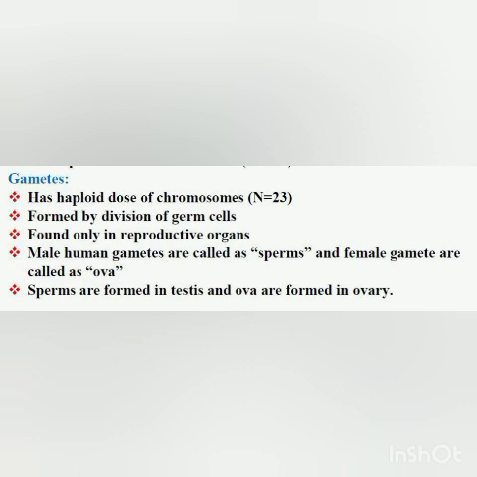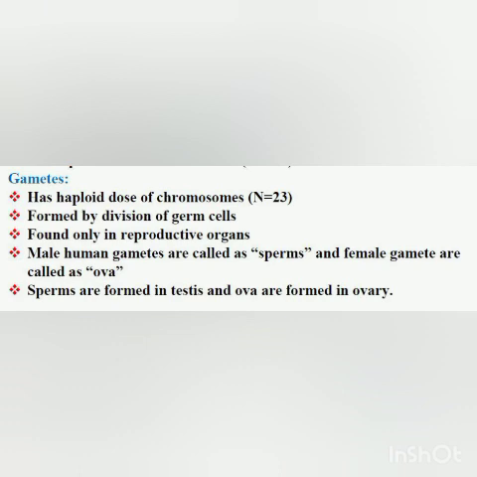Is it clear to all of you? In the reproductive organs, germ cells contain 2n chromosomes, a diploid dose of chromosomes, which is 46 chromosomes. Now these germ cells in the reproductive organs divide meiotically. They divide and form 4 cells.